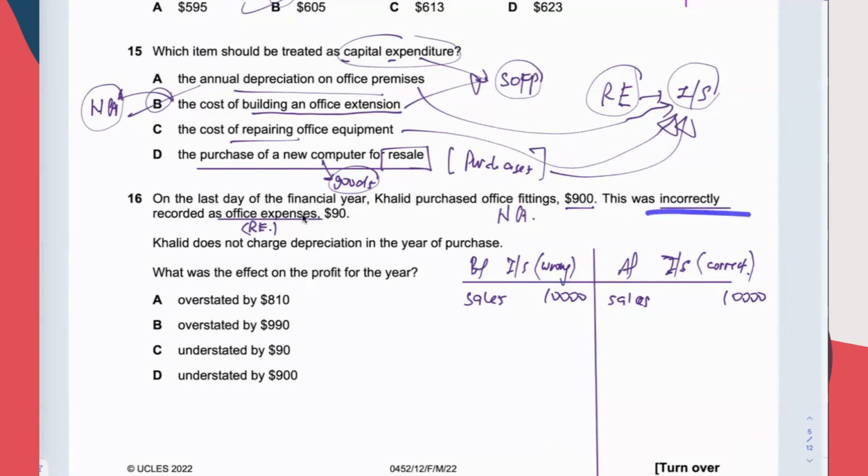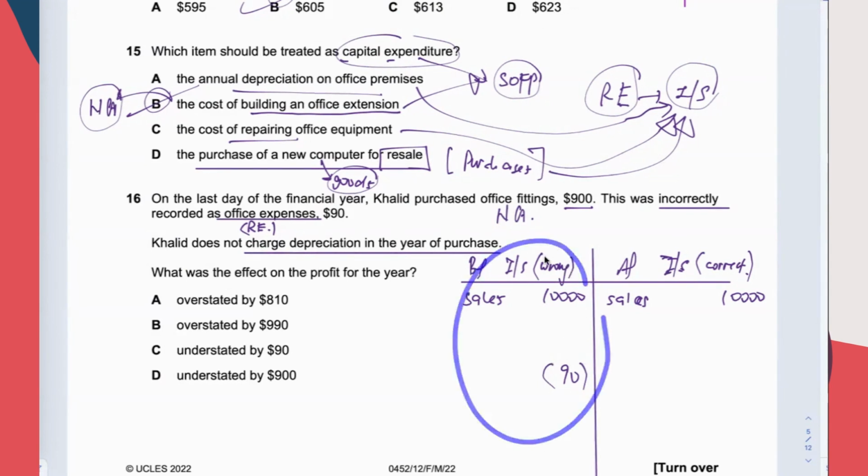So their mistake: this was incorrectly recorded as office expenses 90. There are two types of mistakes they made here. Number one, wrongly treated as office expenses. Number two, the figure is also wrong. Must be a very careless accountant, a very careless bookkeeper. So they put 90 as expense. That's their mistake. The company doesn't charge depreciation in the year of purchase, which means they are not showing depreciation here. So that is what they have in their income statement now.